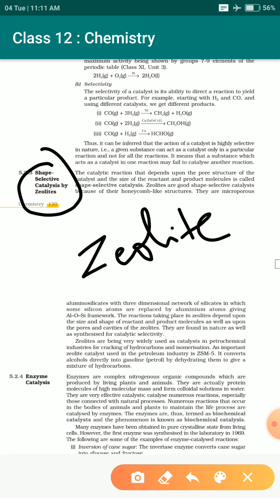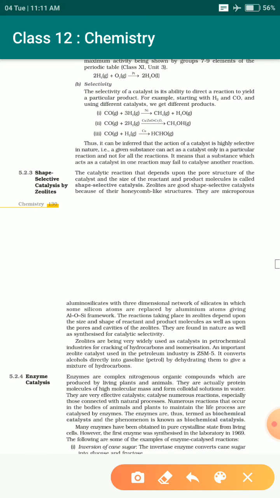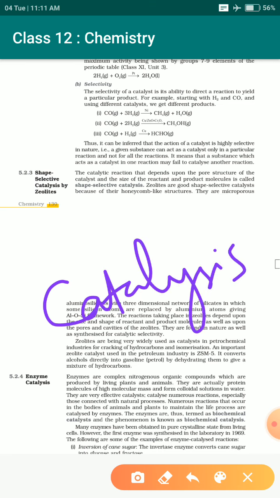So what is a zeolite? What is shape selective catalysis? Sometimes the catalysis process depends upon the structure of the catalyst. Some rare reactions occur on the basis of the structure of the catalyst and the size of the reactant and product.